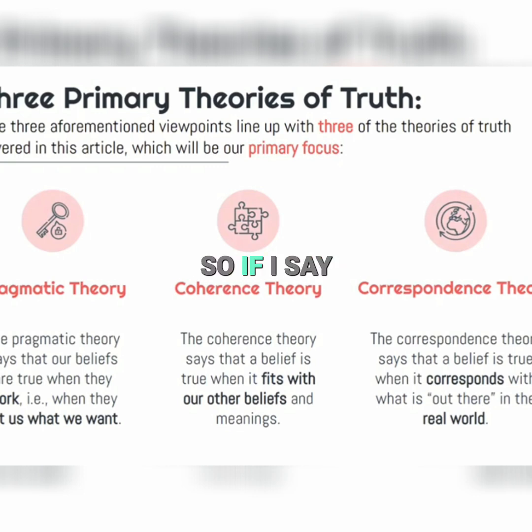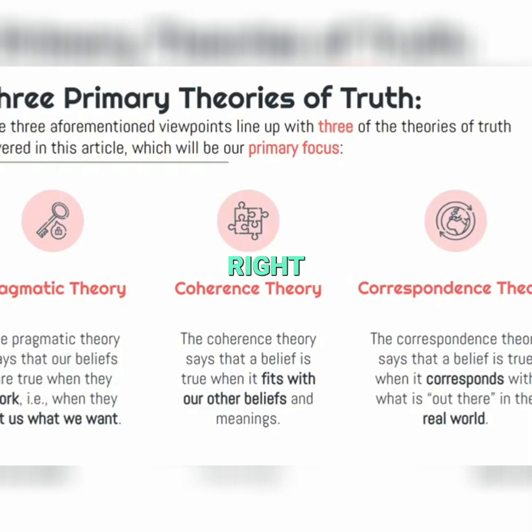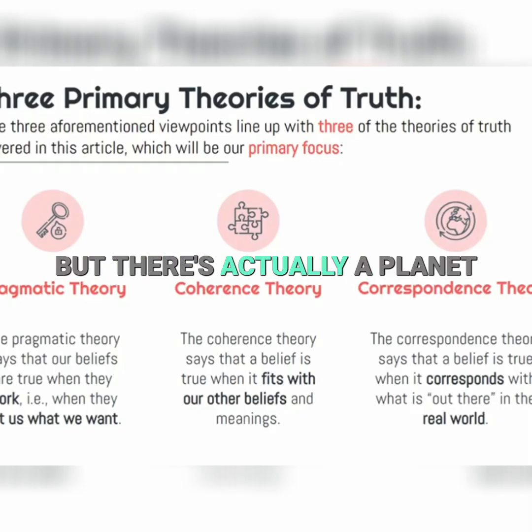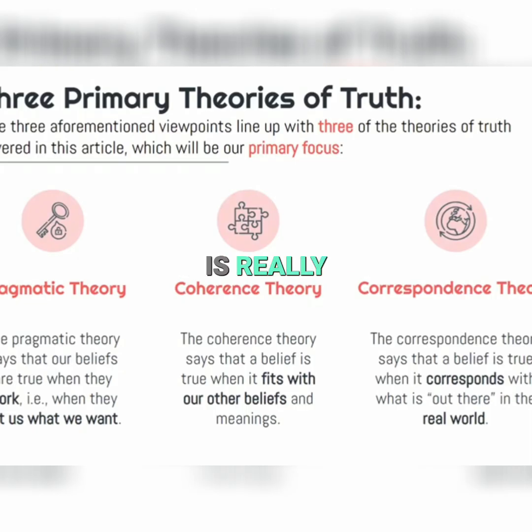So if I say that it's true that Earth is the third planet from the sun, well, it corresponds with the nature of the external solar system, right? Of which we're a part, but there's actually a planet that's external to just me called Earth that is really the third planet from our solar system's star, right?